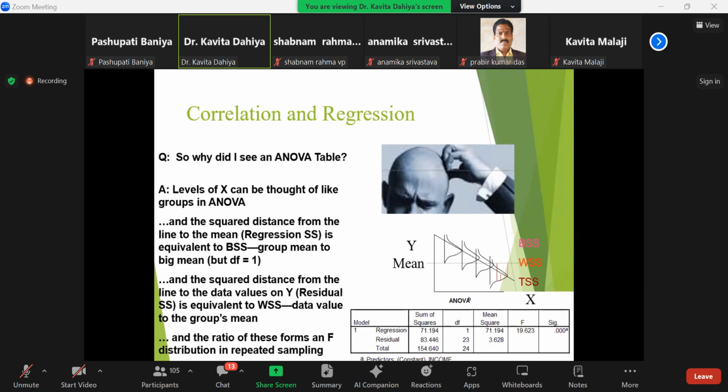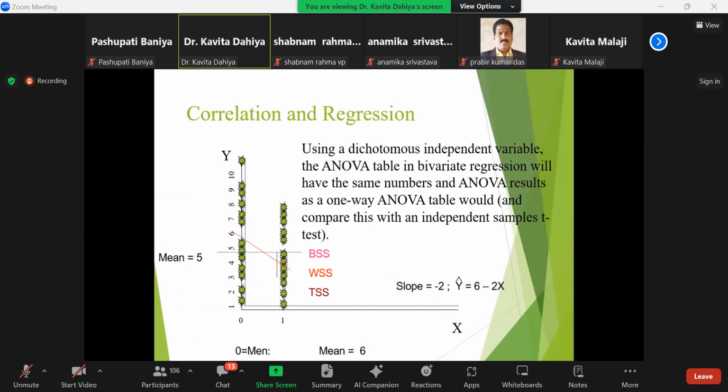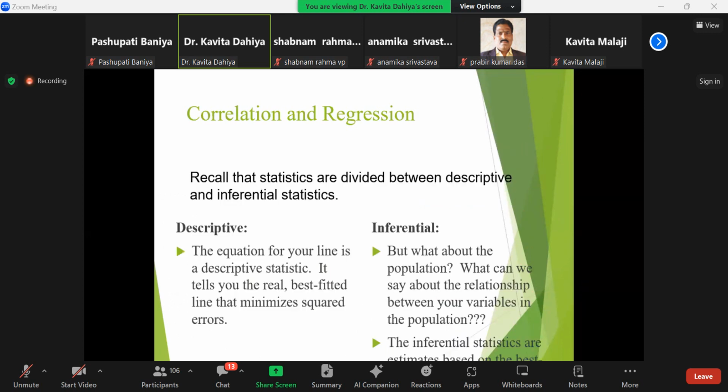The ratio of these forms an F distribution in repeated sampling. If F is significant, x is explaining the variation in y.